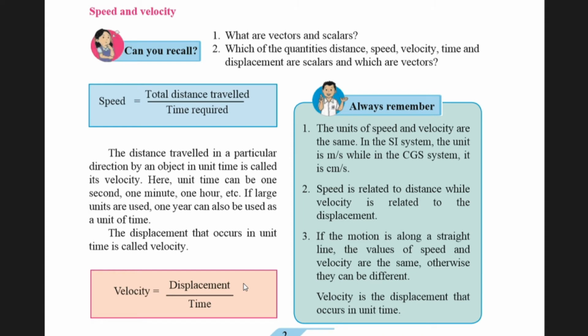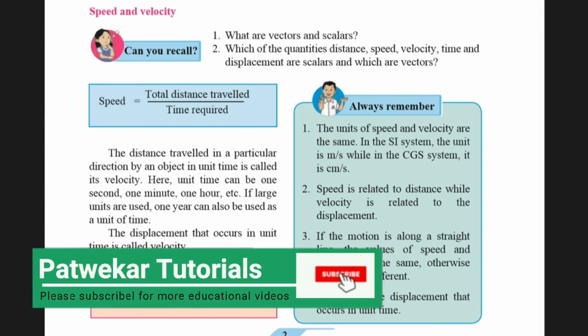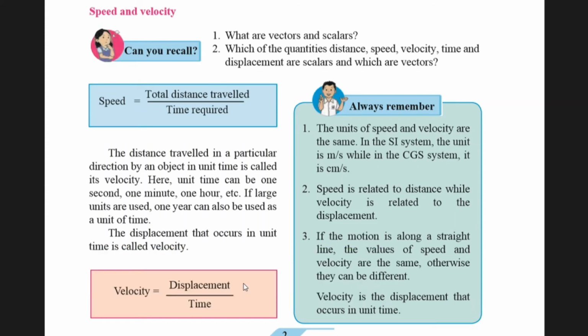Vectors are those quantities which change according to direction, whereas scalars are those which do not depend upon the direction. Now which of the quantities distance, speed, velocity, time and displacement are scalars and which are vectors?